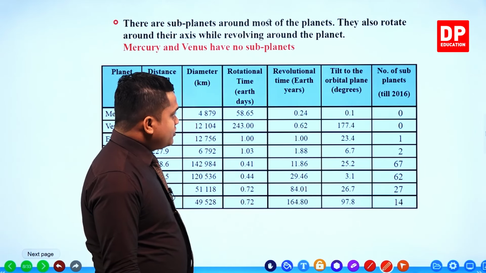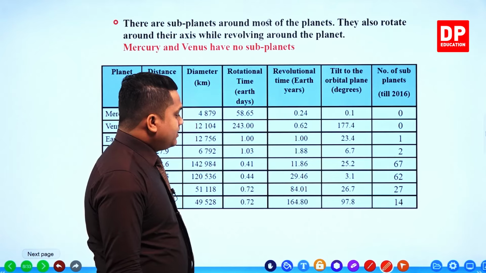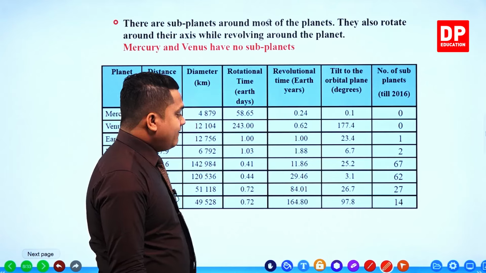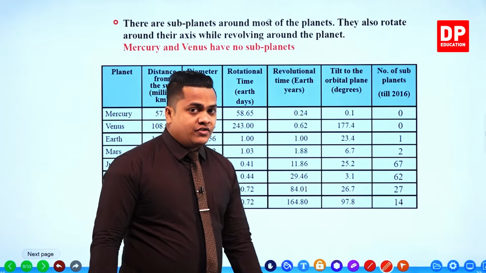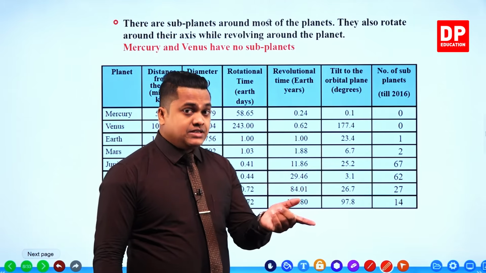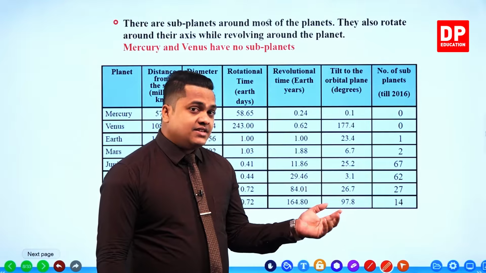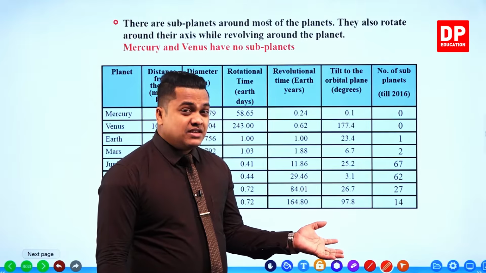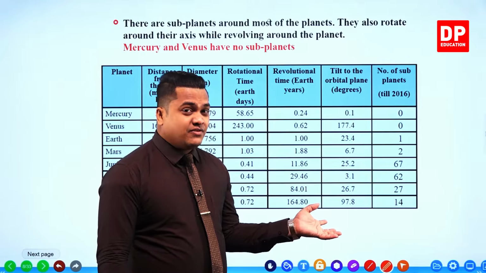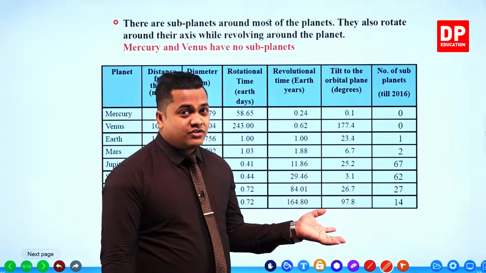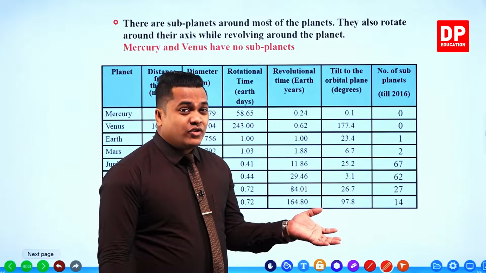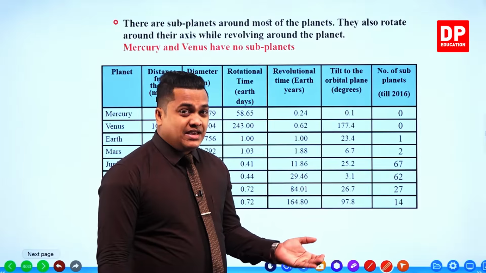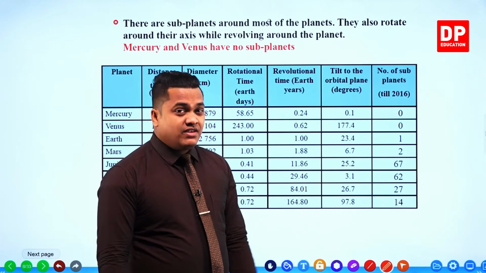Then the revolution time is given as 164 years. Actually, when you round it off, it should be 165 years. To be exact, 164.8 years, my dear children. A very large value. It's going to rotate around the sun taking 165 years.